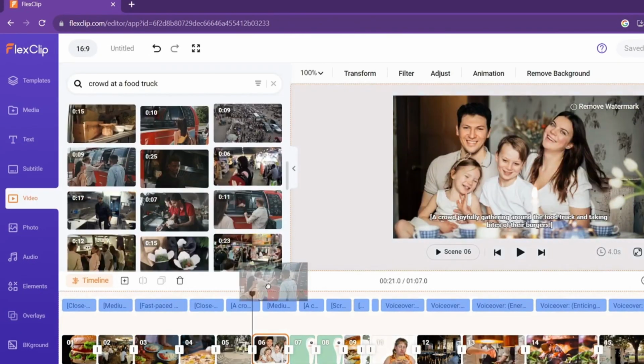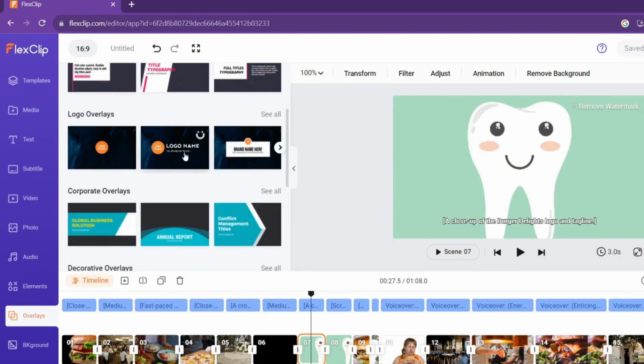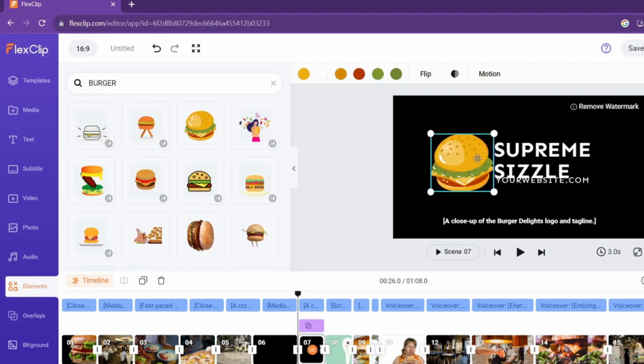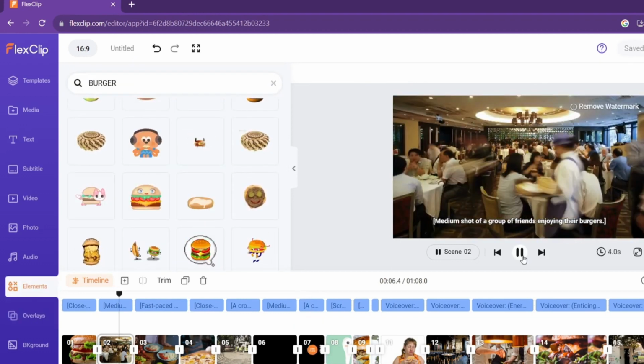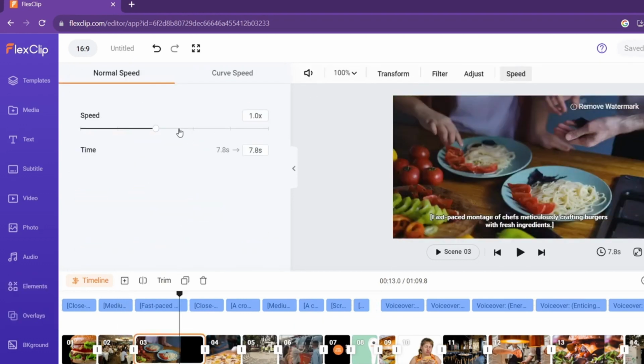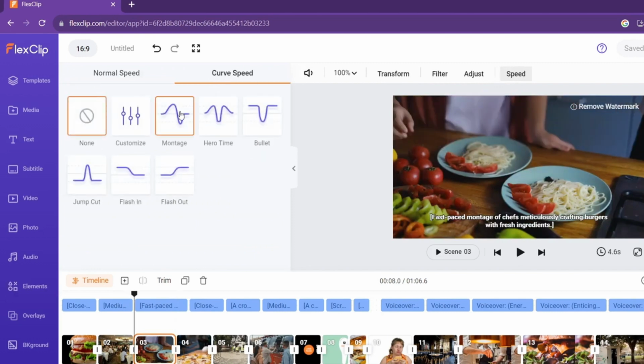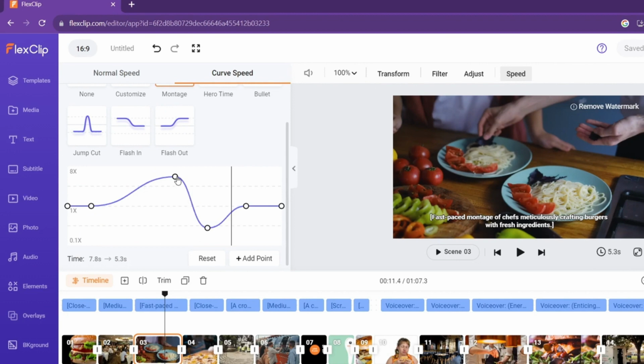Go to Overlay section and add your brand logo. It's fully customizable. Add some transitions, change the speed of the video manually, or go to curve speed, and there you will have some pro-level speed transitions. I love it.